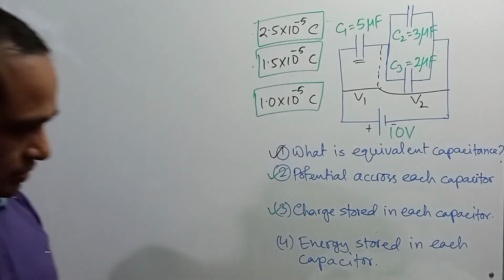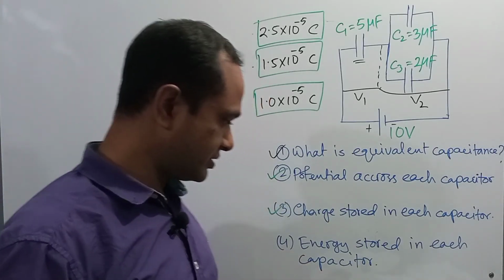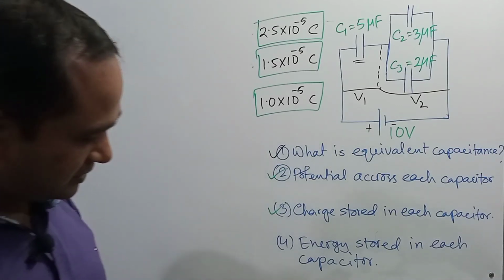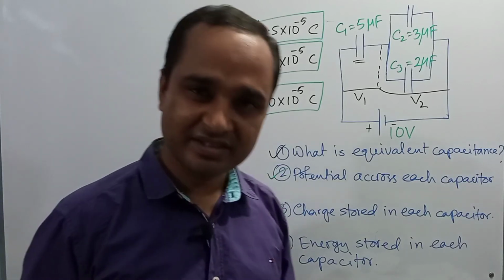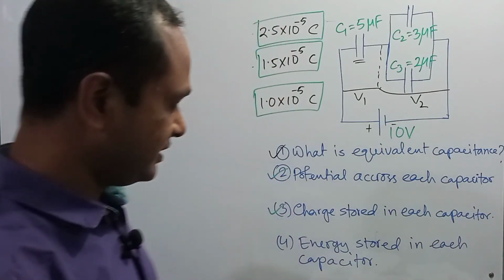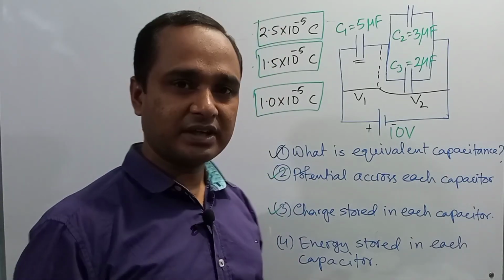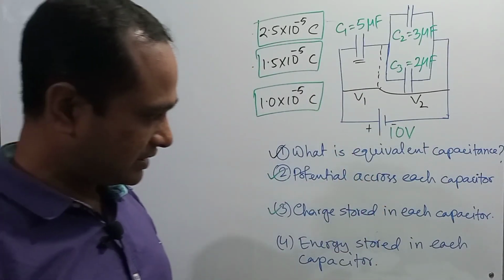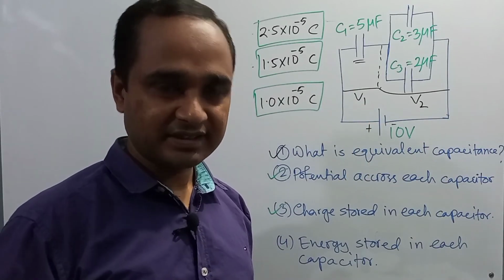Now finally we are going to determine the energy stored in each capacitor. The question may appear like this: total stored energy, or energy stored in each capacitor. First I will show the total energy stored in the combination, then I will show the energy stored individually in each capacitor.